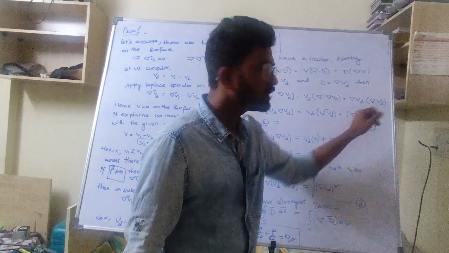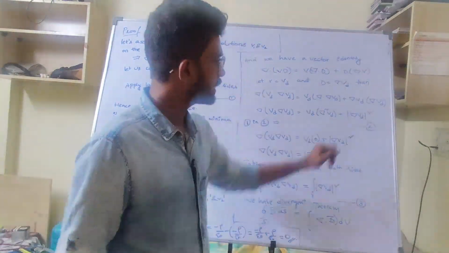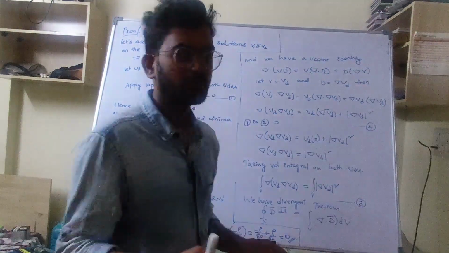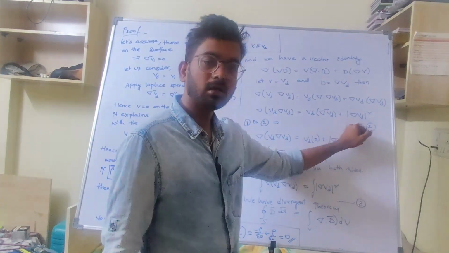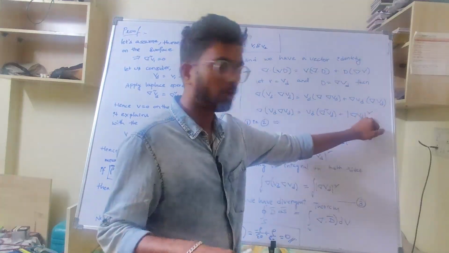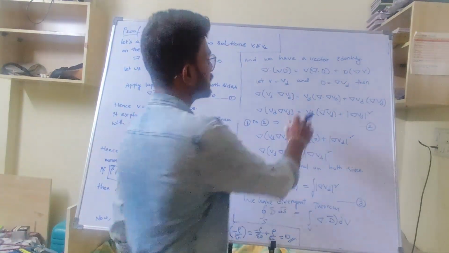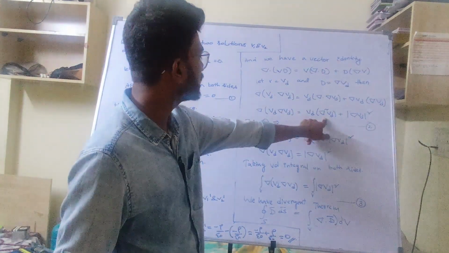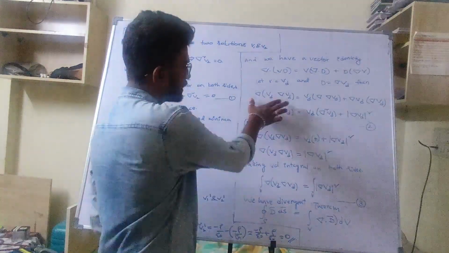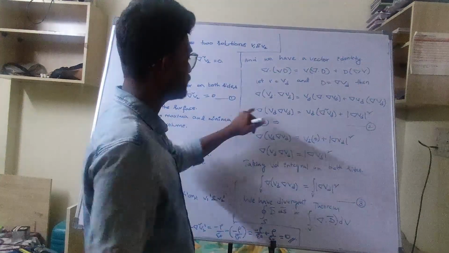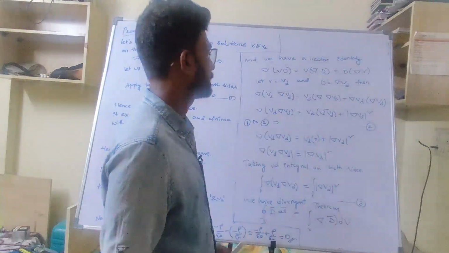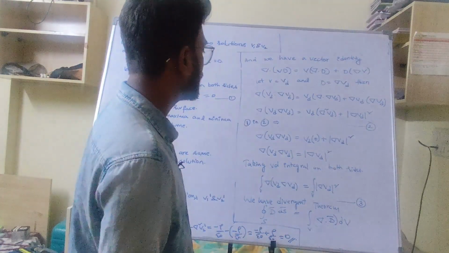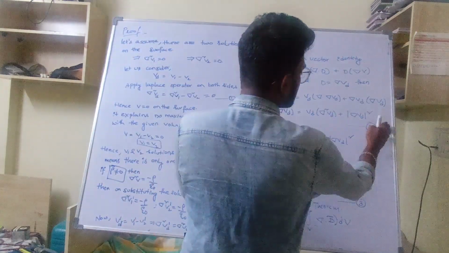Gradient vd into gradient vd is the gradient of vd whole square, like modulus square. It is a positive value. Gradient vd dot gradient vd remains the same, del vd, and again this can be taken as the second equation.